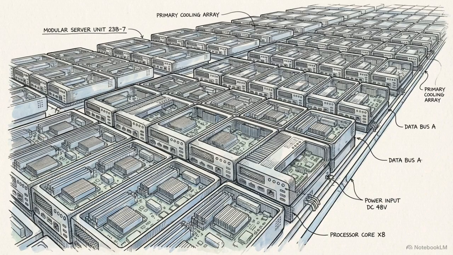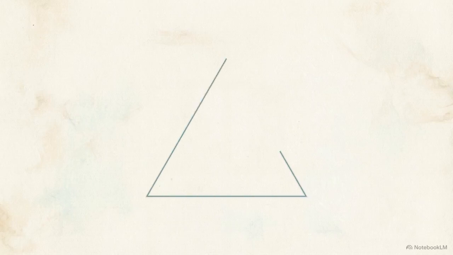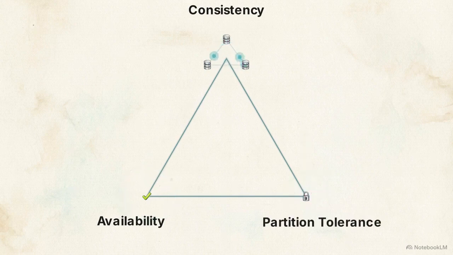In a distributed system, failure is a statistical certainty. Hard drives will degrade, power will fail, and global network cables will be severed. This diagram illustrates the CAP theorem. It defines the three properties engineers must balance: consistency, where every node sees the same data; availability, where every request gets a response; and partition tolerance, where the system survives a network break.